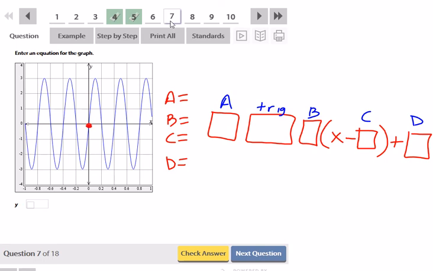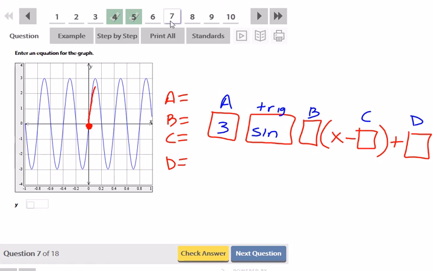So let's see, we start off at the y-axis at 0, so this tells me that this should be a sine function. I should be looking at writing sine. Since the first thing, as I go to the right, is that we increase, we go up, that tells me that A should be positive. And since we go up as high as 3, my amplitude should be 3.